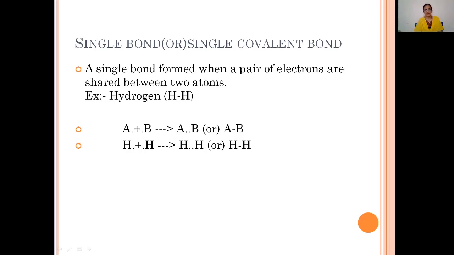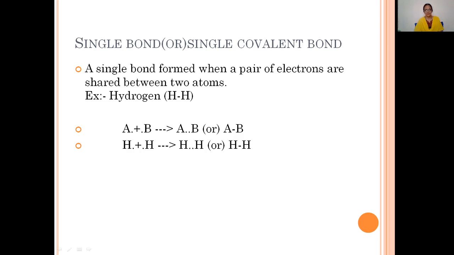If we consider the methane molecule, four single bonds are present between C and H. In the H2O molecule, two single bonds are present between oxygen and the two hydrogen atoms. Similarly, in the ammonia molecule, single bonds are present between nitrogen and hydrogen.